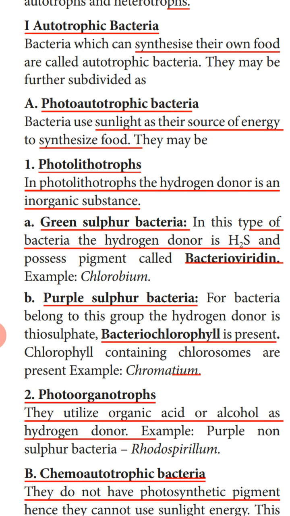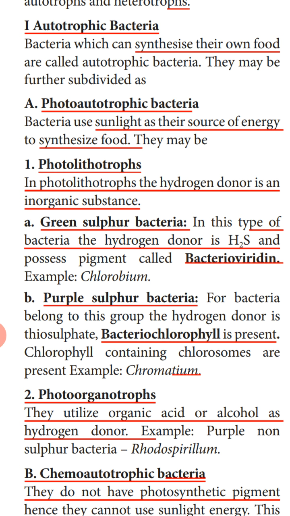So there are two types, green sulfur bacteria and purple sulfur bacteria. Now as we have studied, photolithotrophs utilize the sun energy and get the hydrogen from an inorganic source. Since they trap the sunlight, they should have the photosynthetic pigment.